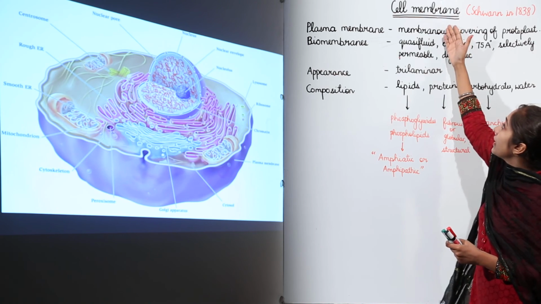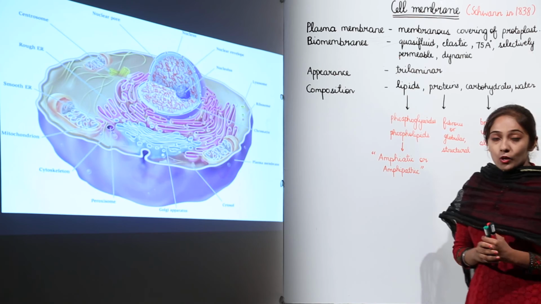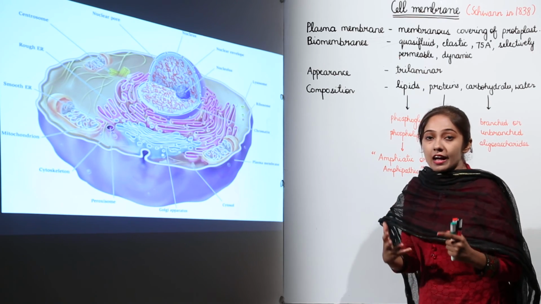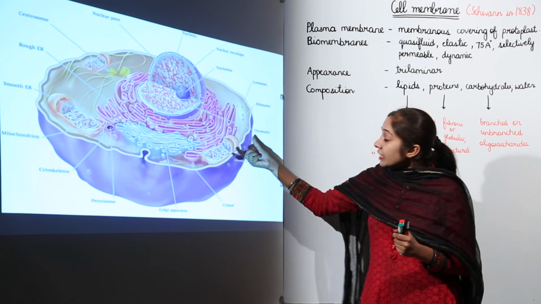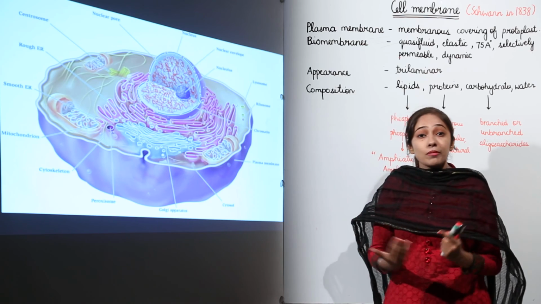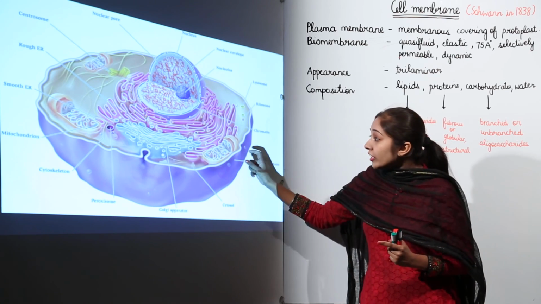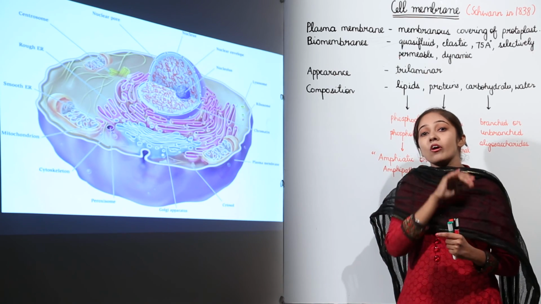Now, the cell membrane was originally discovered by Schwann in 1838. These membranous coverings cover the cytoplasm of the cell or the organelles. Like for the nucleus, we have a nuclear membrane, right? Mitochondria also has a membrane, and there are folds of the membrane in some organelles.